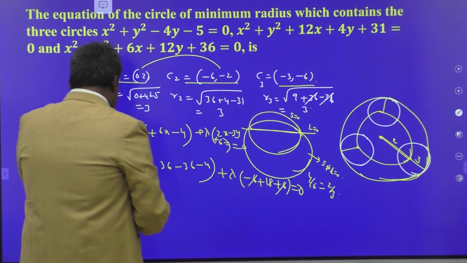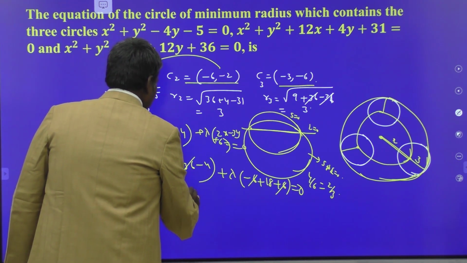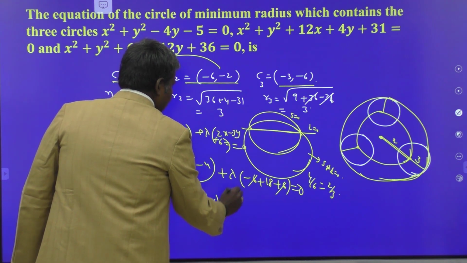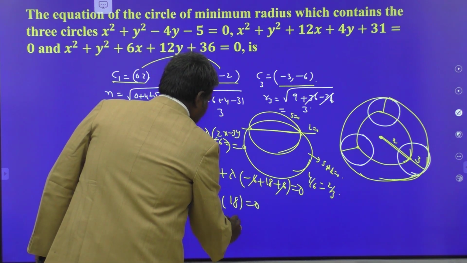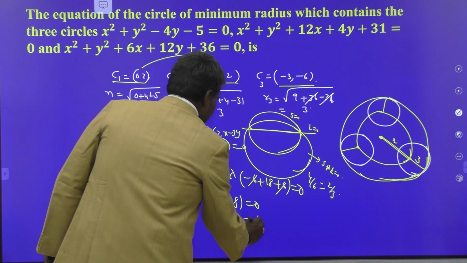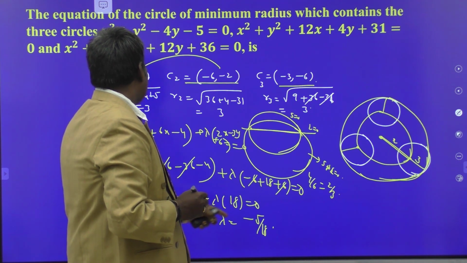Plus 6 minus 6 gets cancelled, 36 also gets cancelled, this is 5. 5 plus lambda times of 18 is equal to 0. Lambda is equals to what now? Minus 5 by 18. Lambda is equals to minus 5 by 18.